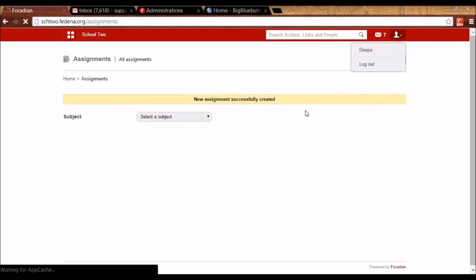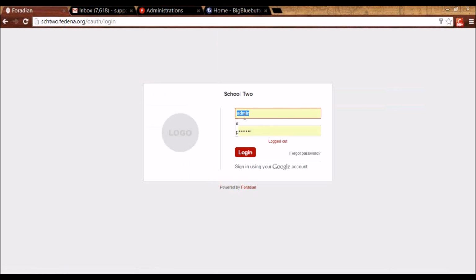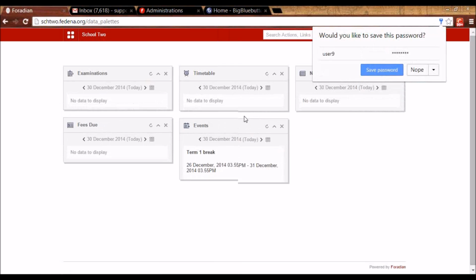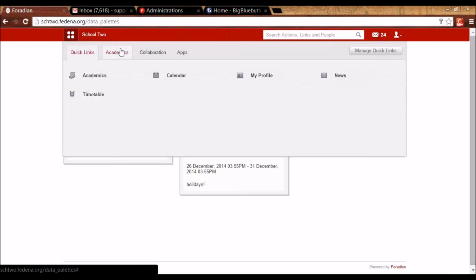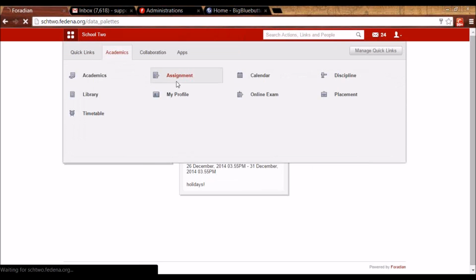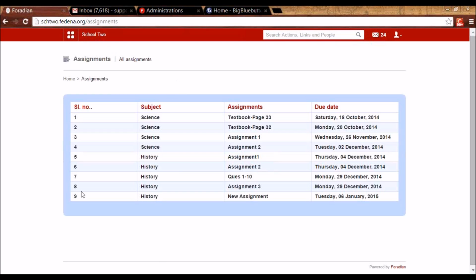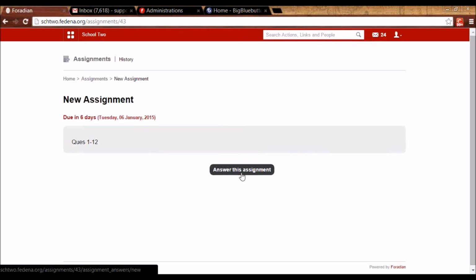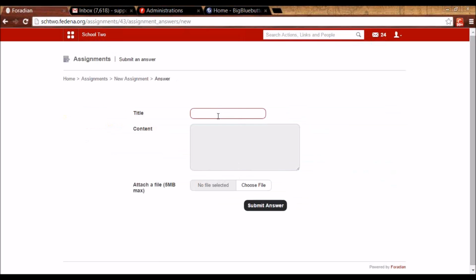Now let me log in as one of the students whom I have assigned this assignment. And the student can go to academics, assignment, and you will see that this new assignment that I just assigned, this is the due date. I can click on it to see the details, and I can answer this assignment as a student. And I can put the relevant data here along with the fact that I can attach a file.